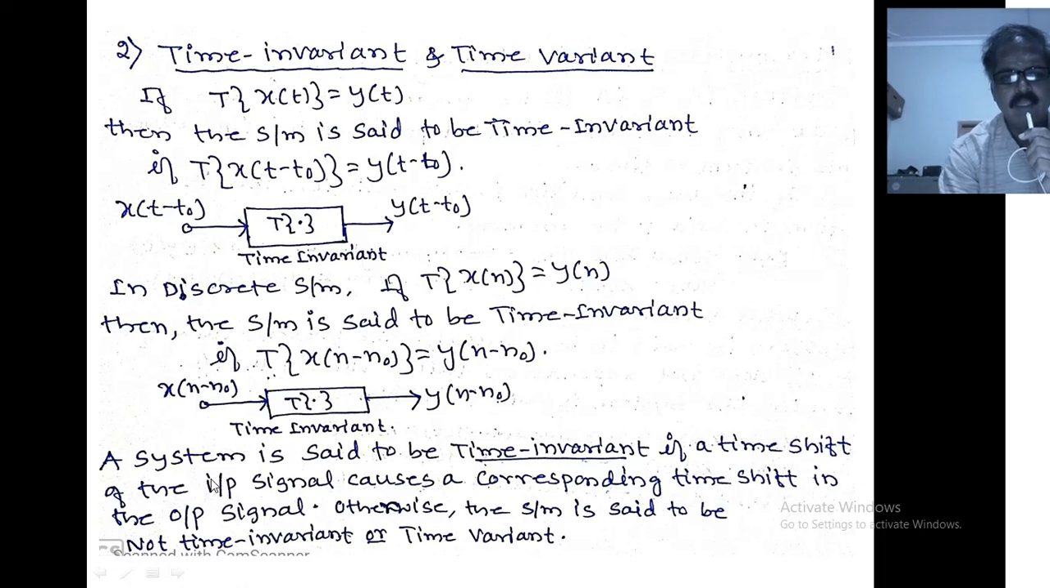I have written here, a system is said to be time invariant if a time shift of the input signal causes a corresponding time shift in the output signal. Otherwise, the system is said to be not time invariant or time variant.